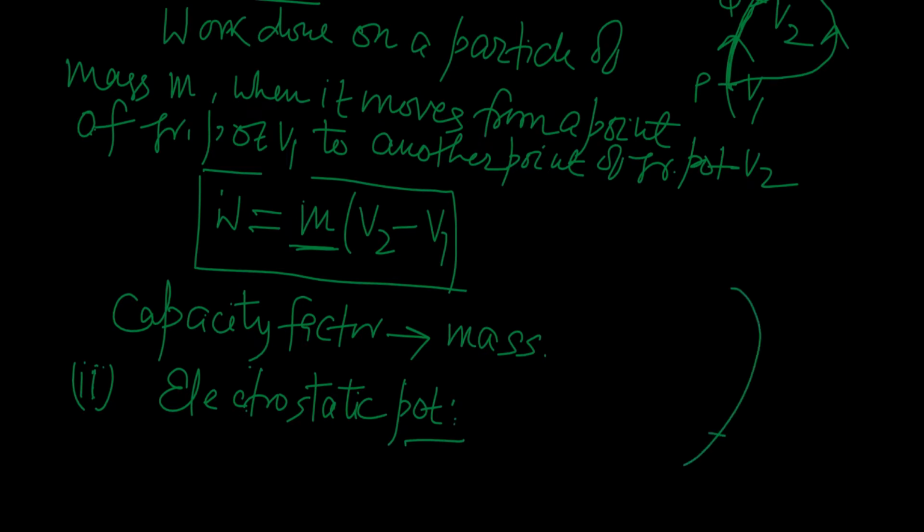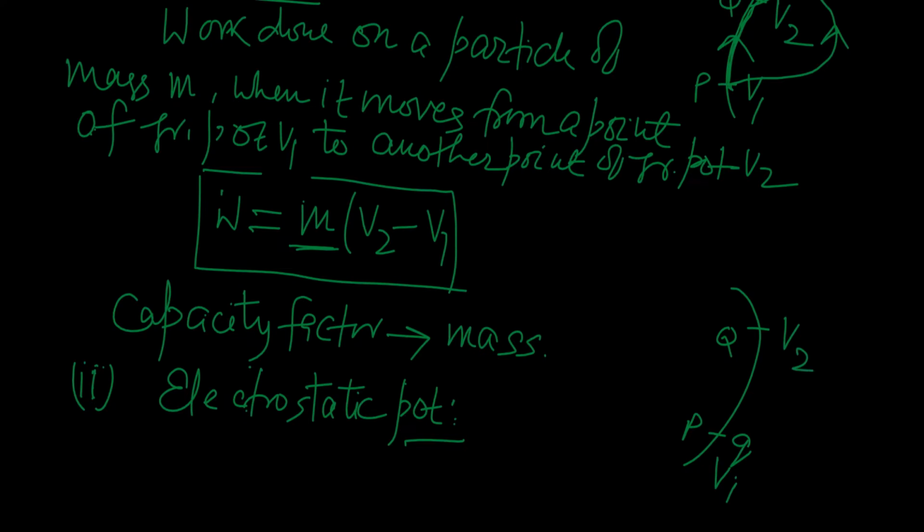a charge Q is displaced from a point P to a point Q, and corresponding to point P, the electrostatic potential is V1, and corresponding to point Q, it is V2.